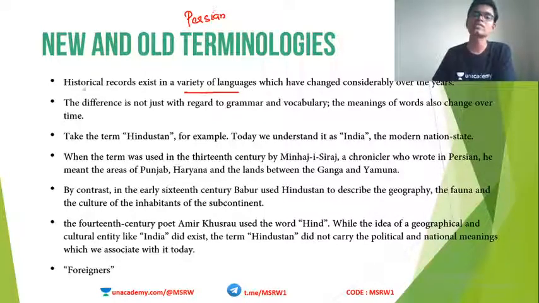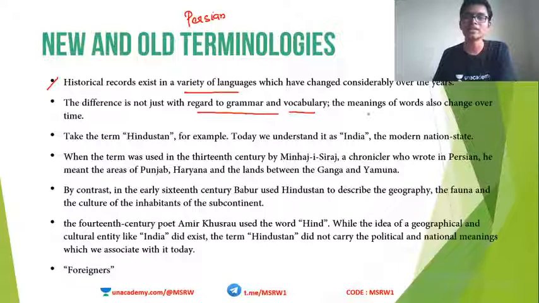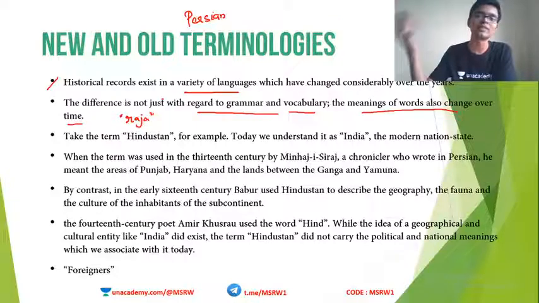Clear? So this is one of the main challenges the historians found while looking through the old textbooks and other literary works. The difference is not just with regard to the grammar and vocabulary. The meanings of the words also changed over time. I just told you that with the example of the term Raja. Raja has three different meanings in three different periods. In the Vedic period it means something, in the later Vedic period it means some other thing, and during the dynasties it meant the third thing.